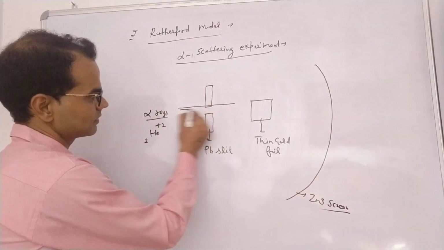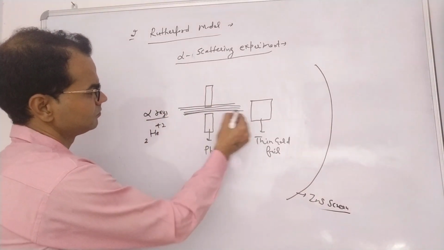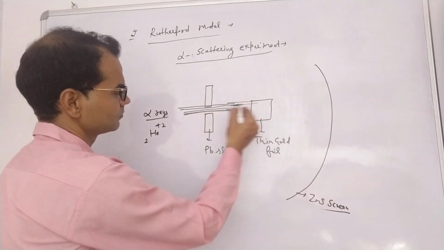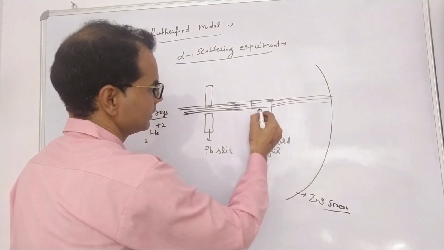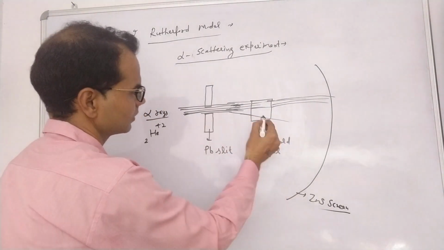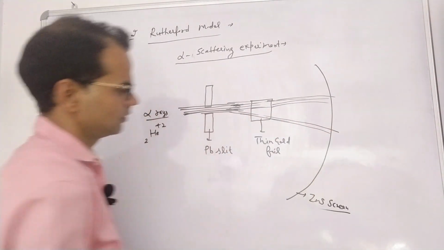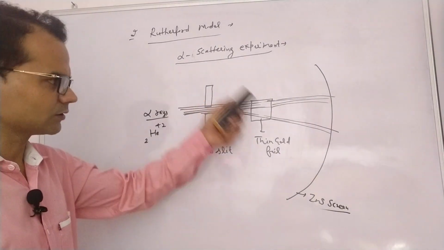So radiations are passed, and he observed radiations on a screen. Let me explain this with the structure of an atom.